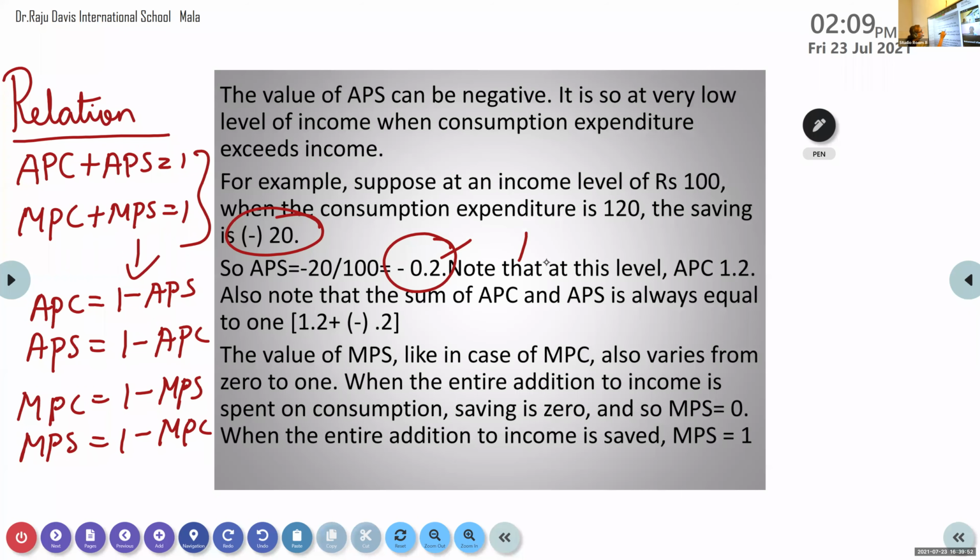APS is given, that is minus 0.2. Income is 1. How to get APC? Sorry, APC, Irfan? 1 minus minus 0.2. Is it 1 minus minus 0.2?